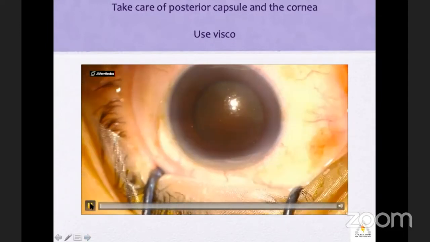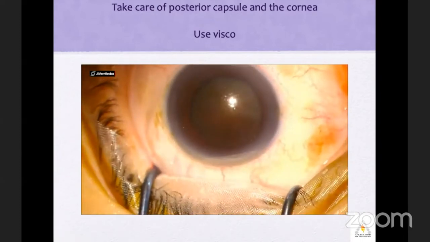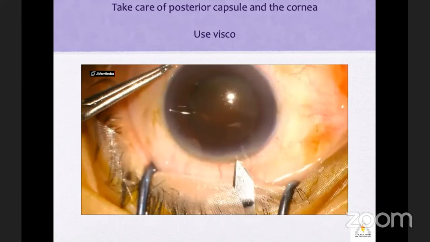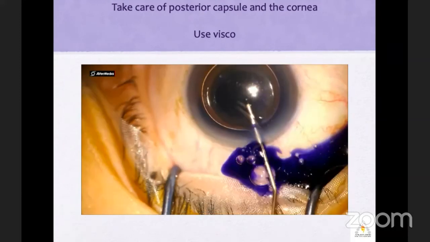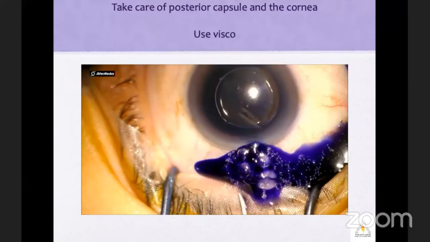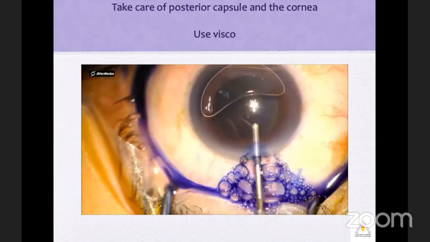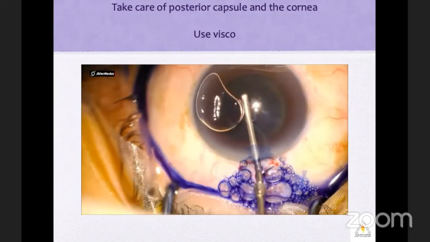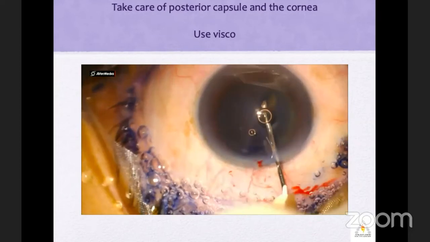So for all the processes, like an incision, you have to go for a slightly bigger tunnel, stain the nucleus, stain the capsule. In these cases, I normally use a dispersive viscoelastic before doing the rhexis so that it protects the endothelium.